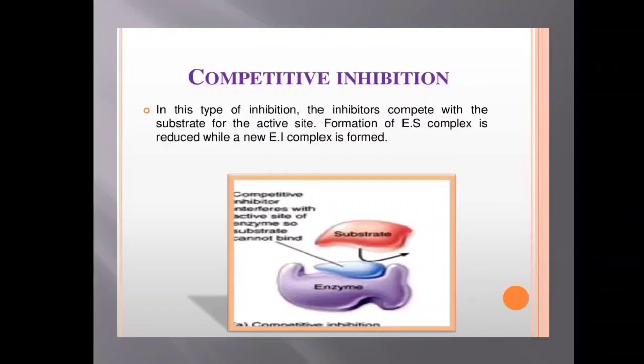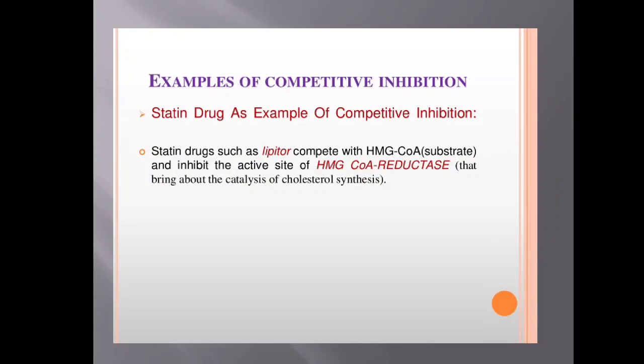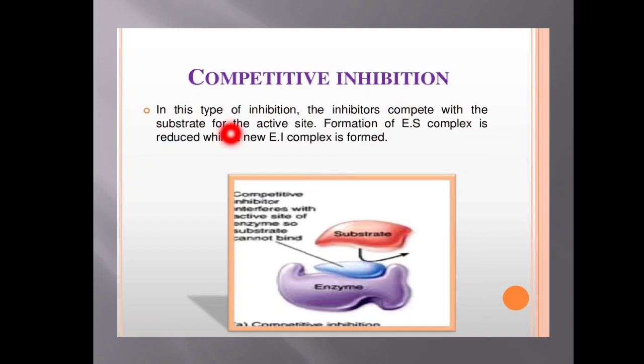Next, we shall see what are the types of inhibition. We have two types of inhibition, that is competitive inhibition and non-competitive inhibition. To tell you in a very brief way, in competitive inhibition, the inhibitor competes with the substrate for the active site, and formation of the enzyme substrate complex is reduced, while instead, formation of the enzyme inhibitor complex occurs.